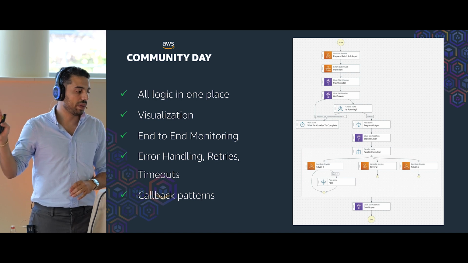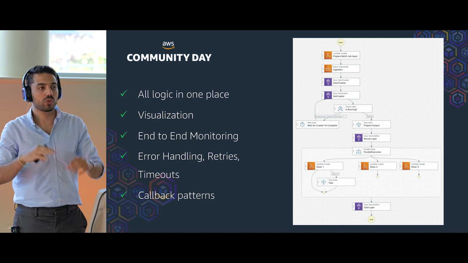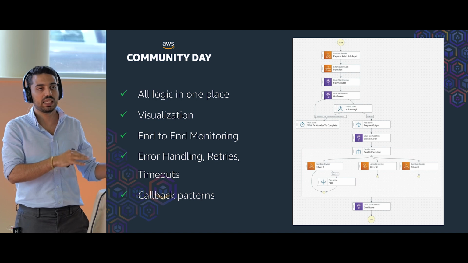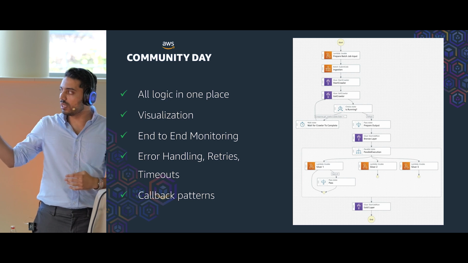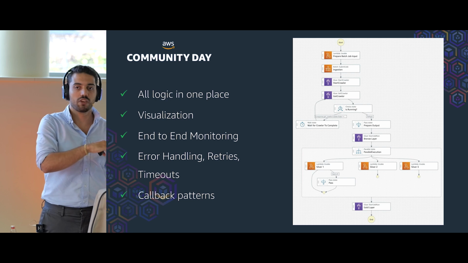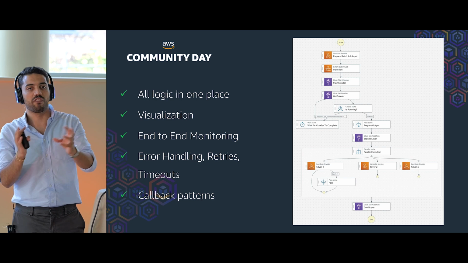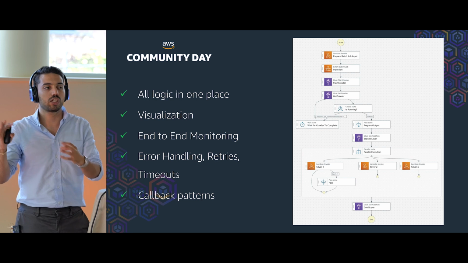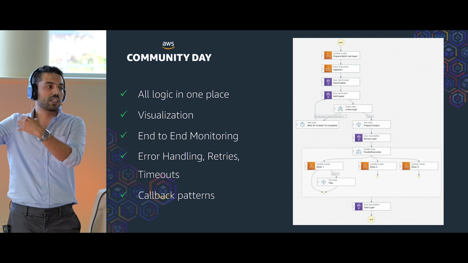Another great thing is the callback patterns. Many of the services that we are using, no matter if they are inside AWS or third-party services, are asynchronous, which means that we are not aware of what exactly is happening when we are executing another service or another job. In some of these services, we can define to make them synchronous. For example, in AWS Batch, we can just check the box that says wait for the job to be over, or define it to be synchronous inside the CloudFormation template, and we can make the step function wait for that job to be over.